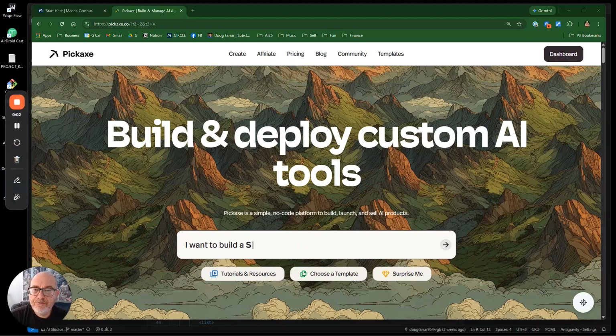All right, hello everybody. Today we're going to take a custom AI, which I build everything in something called Pickaxe. It's a platform that I'll put an affiliate link for you guys down below, but it just offers me a lot more flexibility. But we're going to take a custom Pickaxe and we're going to deploy it inside of a Circle community.